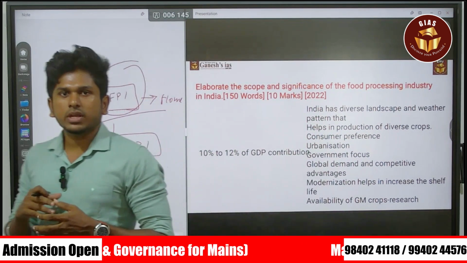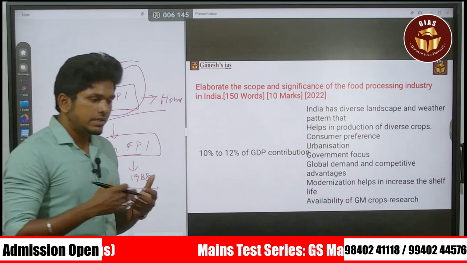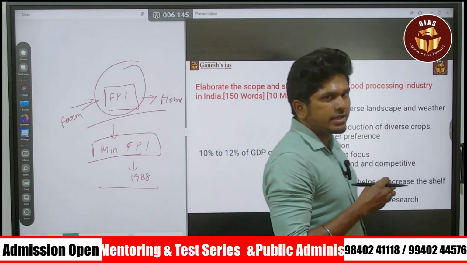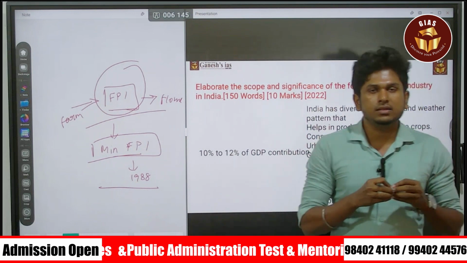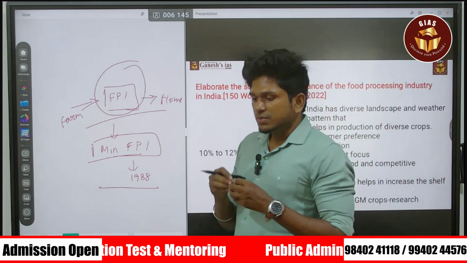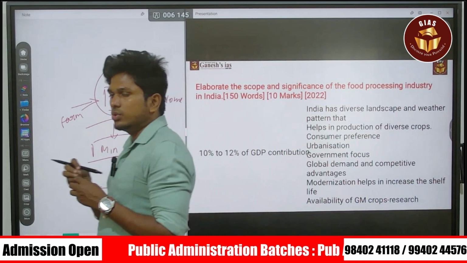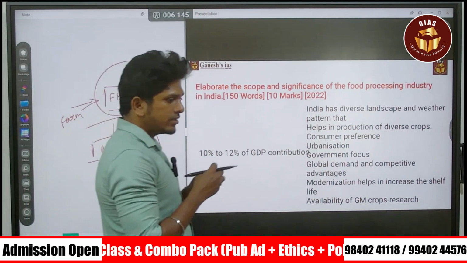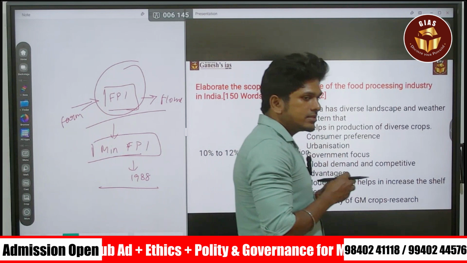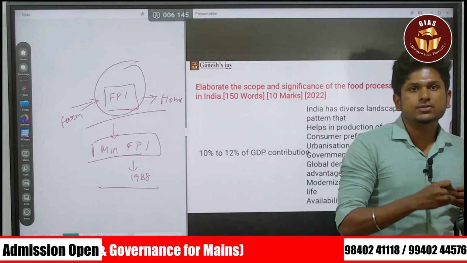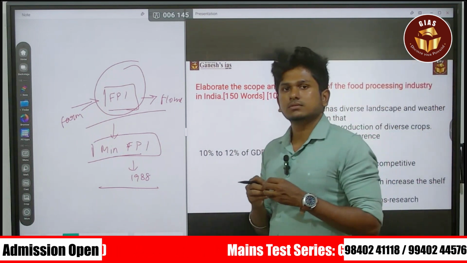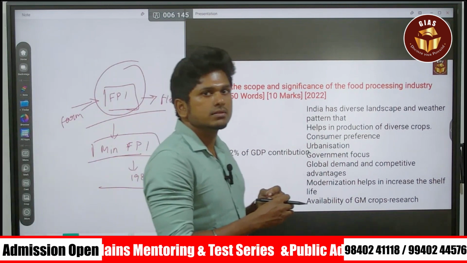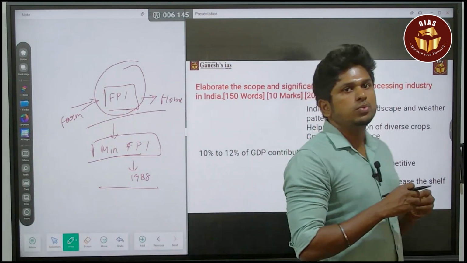So your intro can be like this. We created the Ministry of Food Processing Industries to specifically enhance food processing in India. This ministry will do the policy and regulatory measures, and food processing will enhance the farmers' income and reduce wastages. It is going to create forward and backward linkages. This is how you can give an intro.